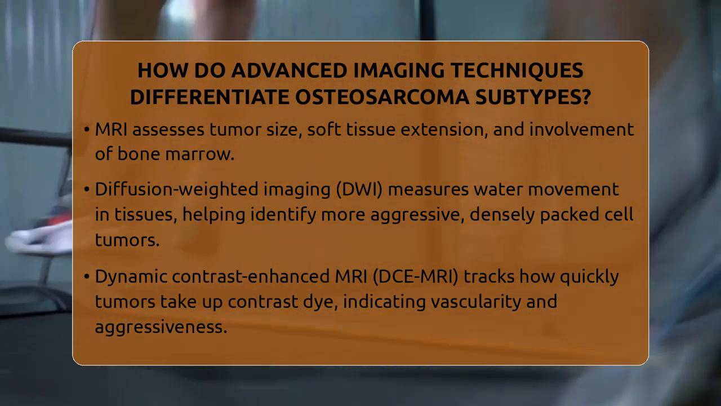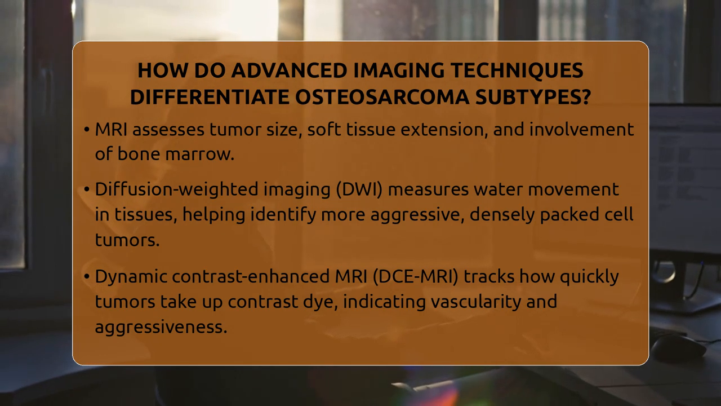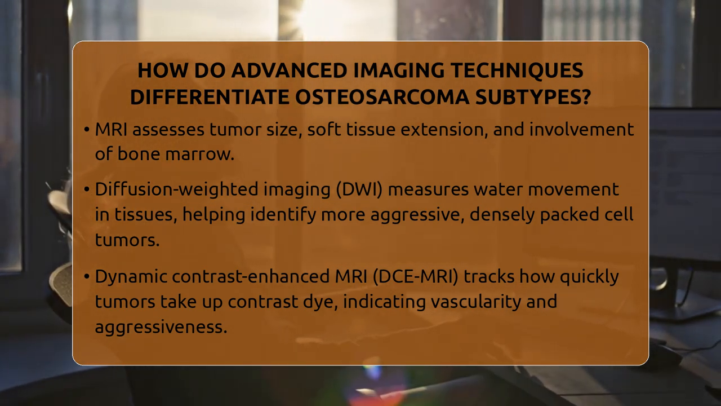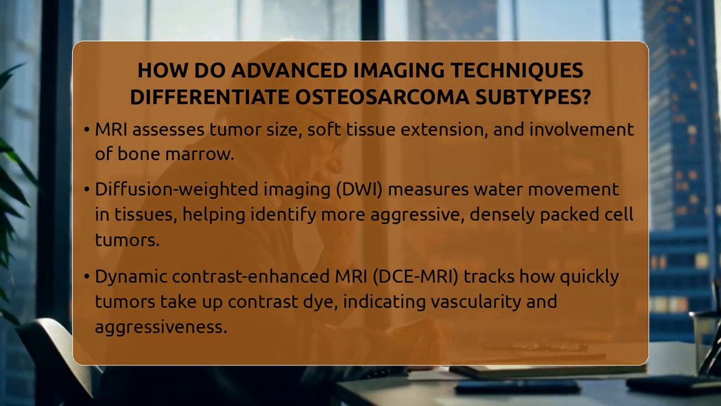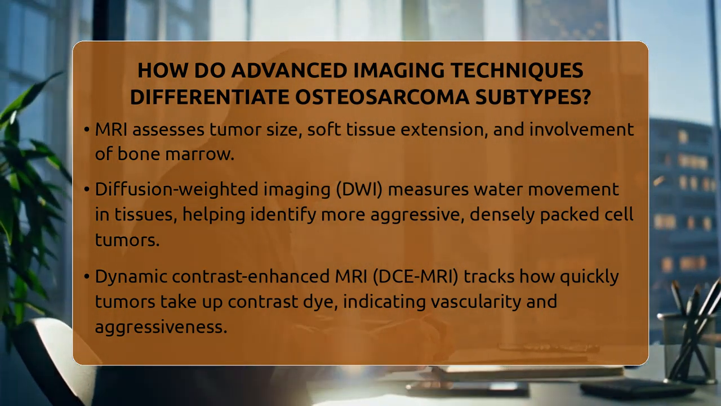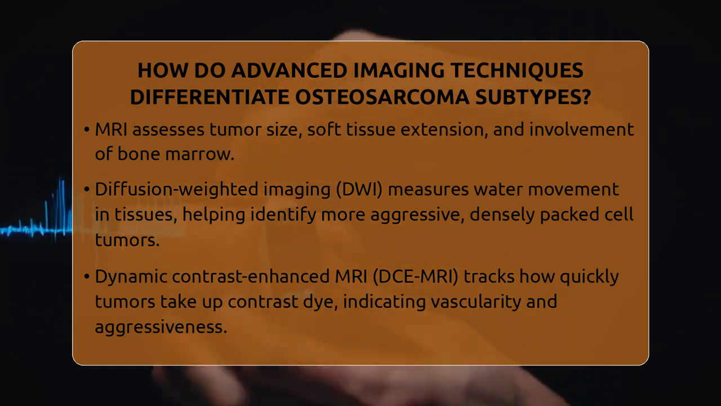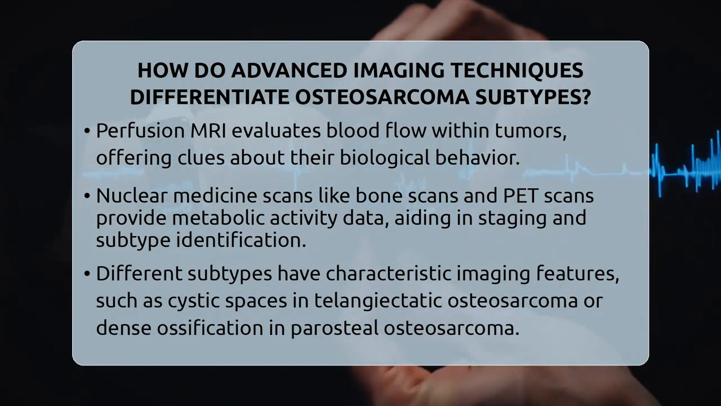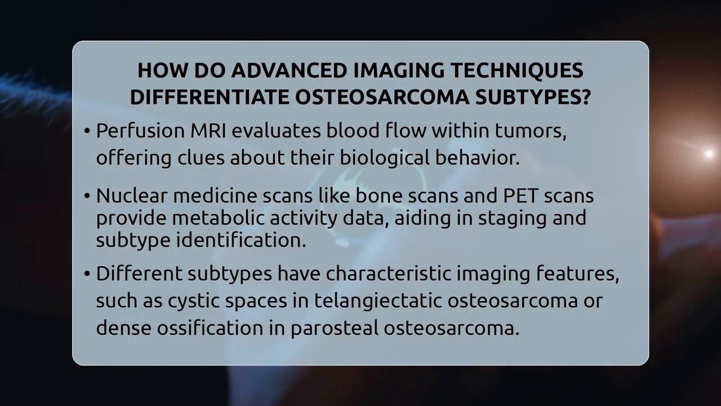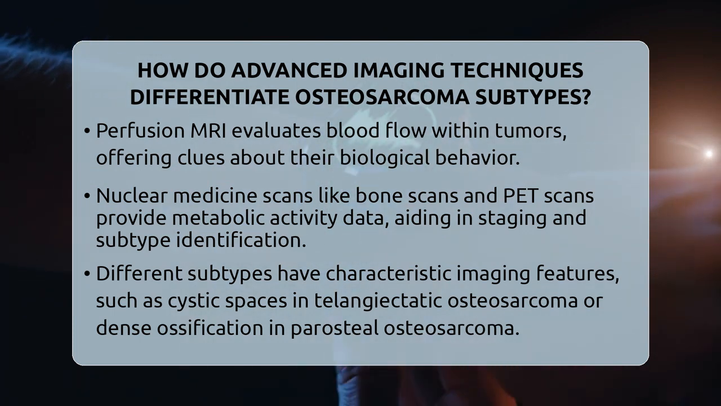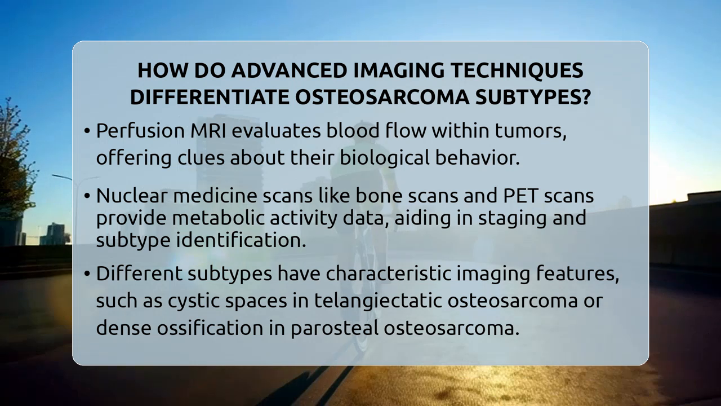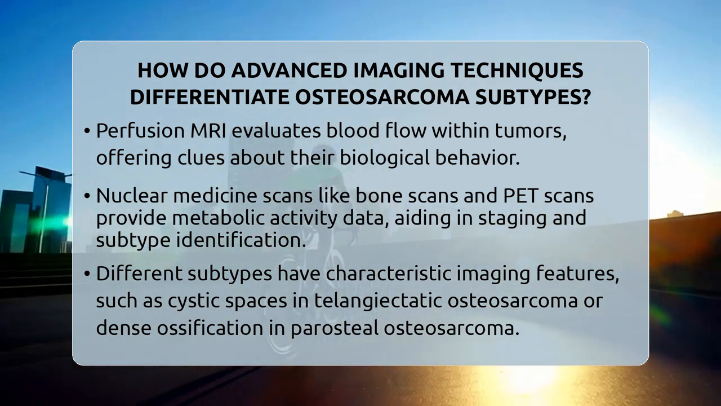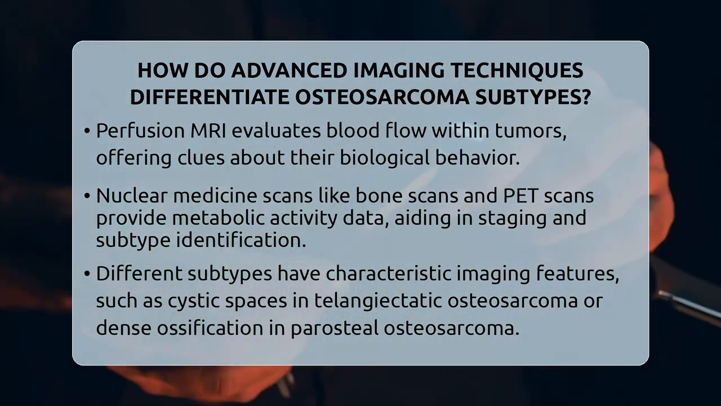Nuclear medicine imaging, such as bone scans and positron emission tomography scans, adds metabolic information. Bone scans detect areas of increased bone activity, useful for staging. PET scans, especially when combined with CT or MRI, reveal how active the tumor is metabolically. More aggressive tumors tend to have higher metabolic activity, which can help identify the subtype and any metastases.